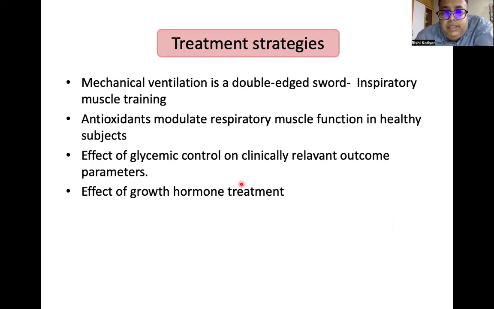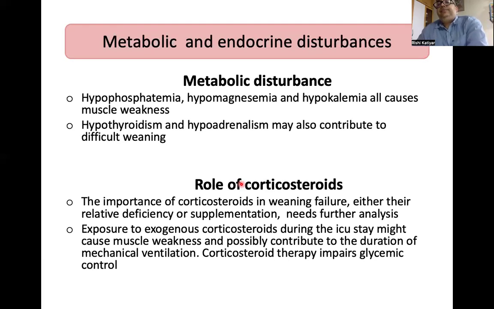So, treatment strategies: mechanical ventilation is a double-edged sword. Respiratory muscle training and diaphragmatic dysfunction. Antioxidants modulate respiratory function in healthy subjects. The effect of glycemic control on clinically relevant outcome parameters is definitely seen. Now, the role of corticosteroids: the importance of corticosteroids in weaning failure, either their relative deficiency or supplemental need, needs further analysis.